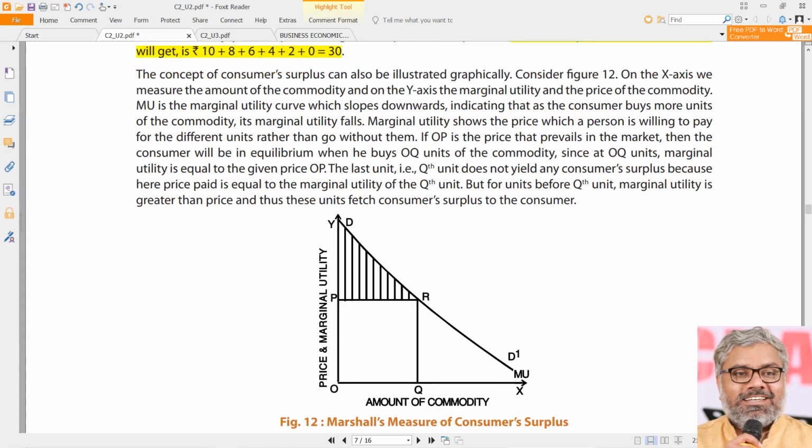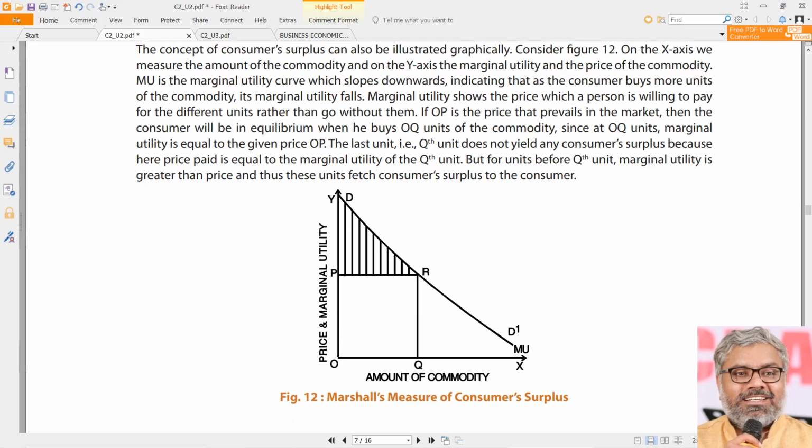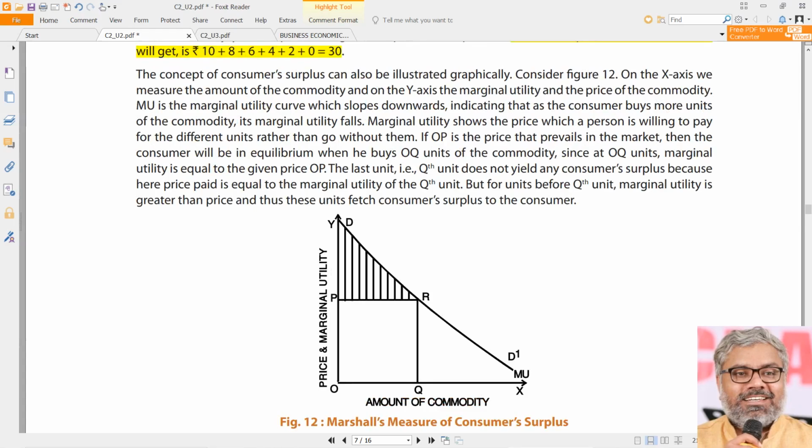Now we can understand this even using the graph. So this graph also indicates the consumer surplus. Understand what is on the x-axis and what is on the y-axis. On the x-axis, we have the commodity, that is the quantity of the commodity, better than saying amount, because people think amount is money. Not necessarily. We can say the quantity of the commodity that is consumed. And on the y-axis, we have the price of the commodity or marginal utility of the commodity.